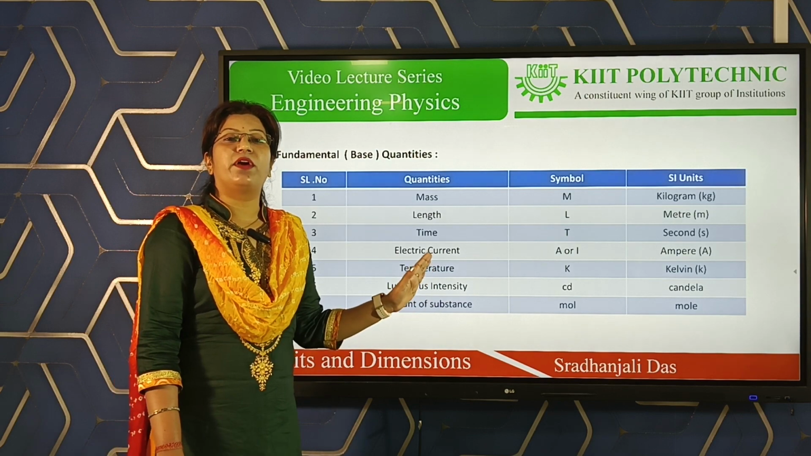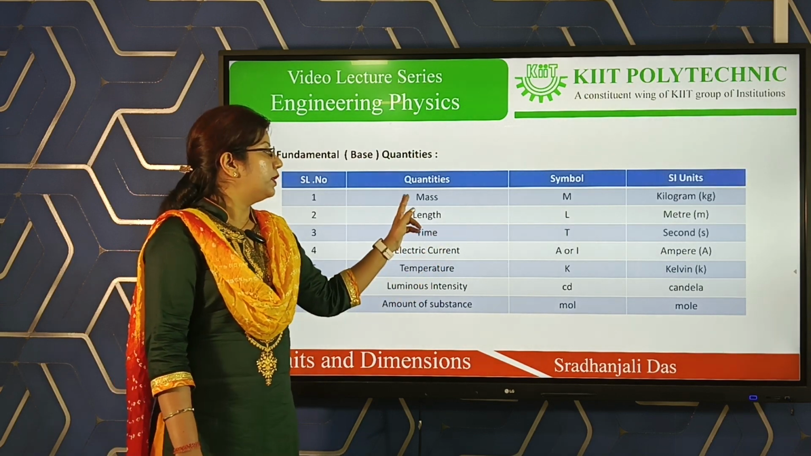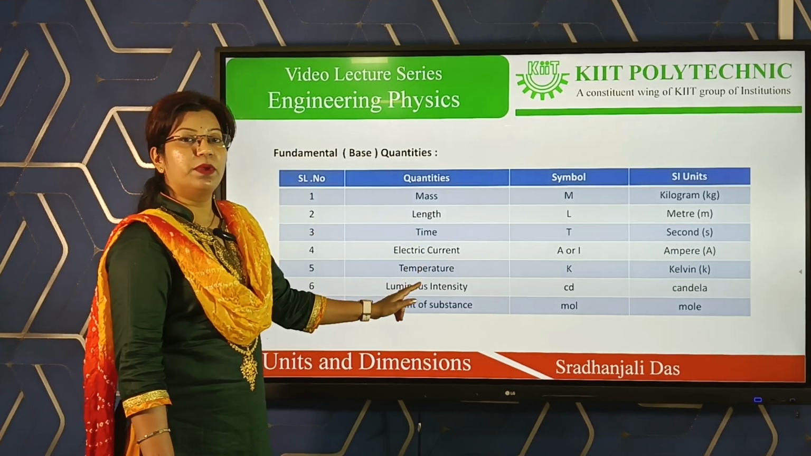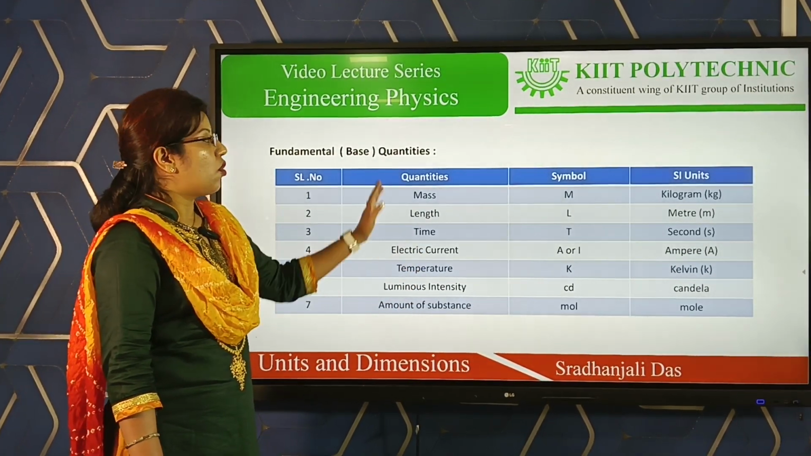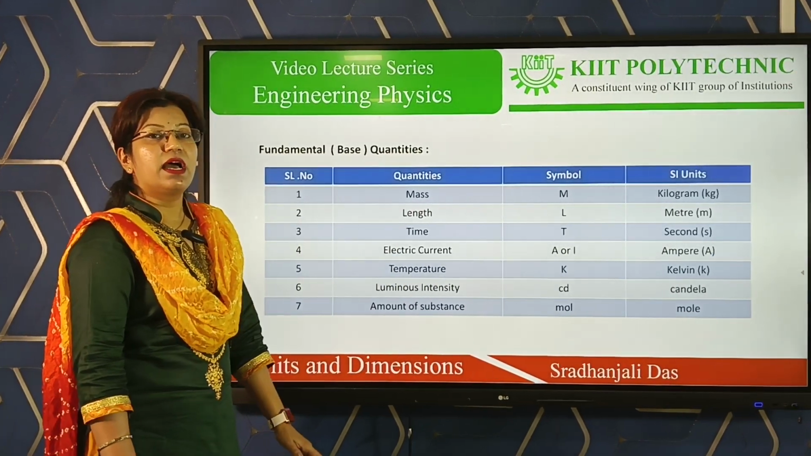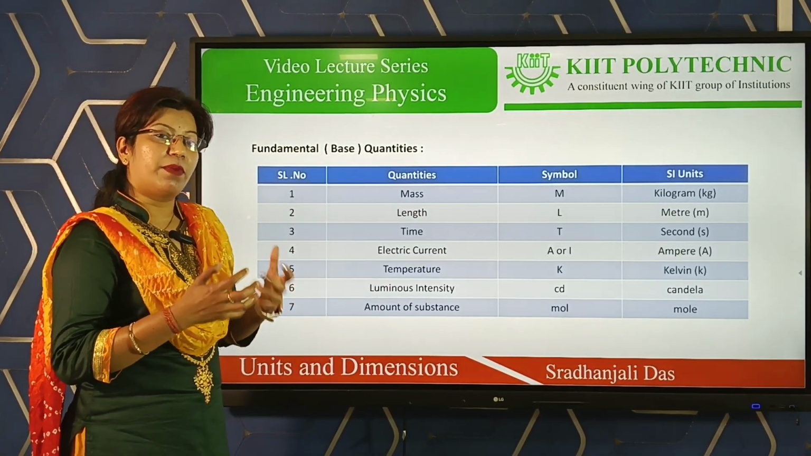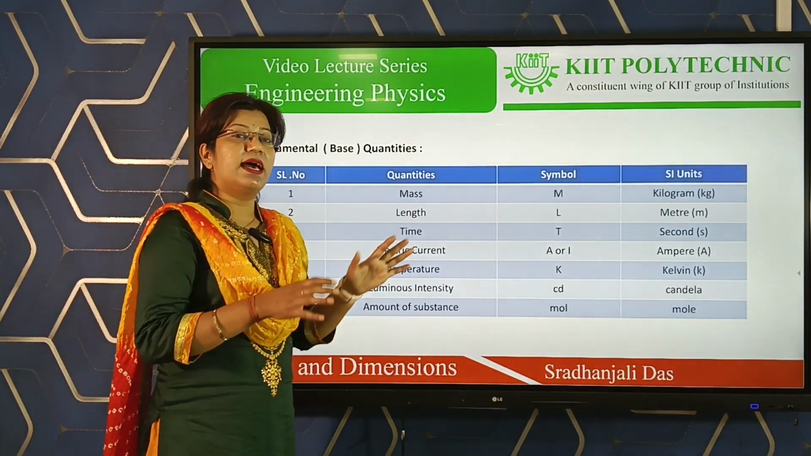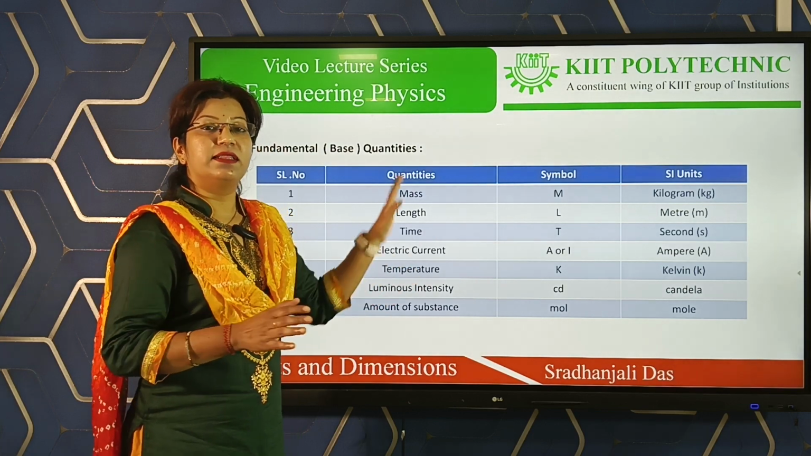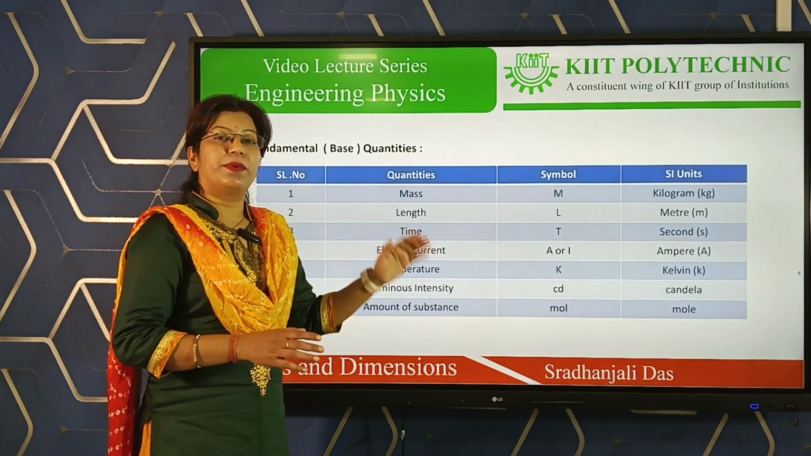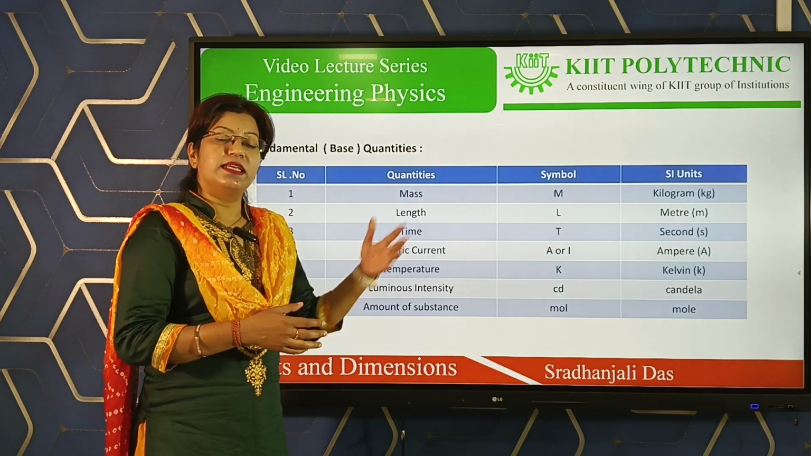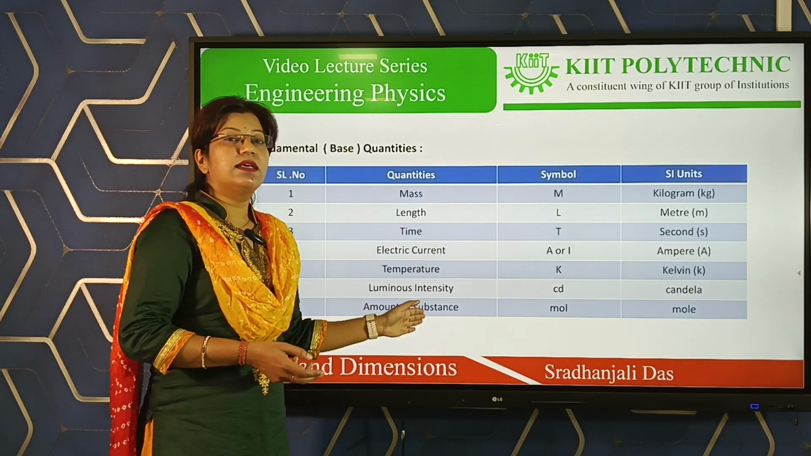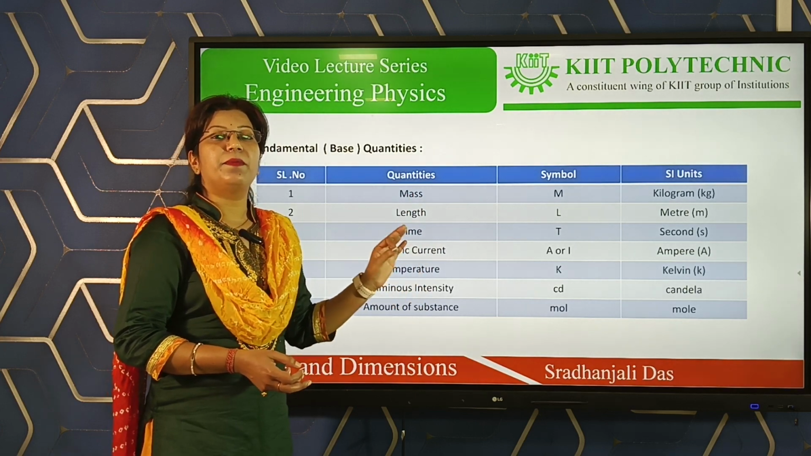Actually, there are 7 fundamental quantities. What are those? Mass, length, time, electric current, temperature, luminous intensity, amount of substance, all these are fundamental quantities. There may be a question in your mind: why are these called fundamental? Fundamental means they are absolutely independent. These quantities don't depend upon any other quantities. These quantities can be expressed independently. That's why these quantities are known as fundamental quantities.